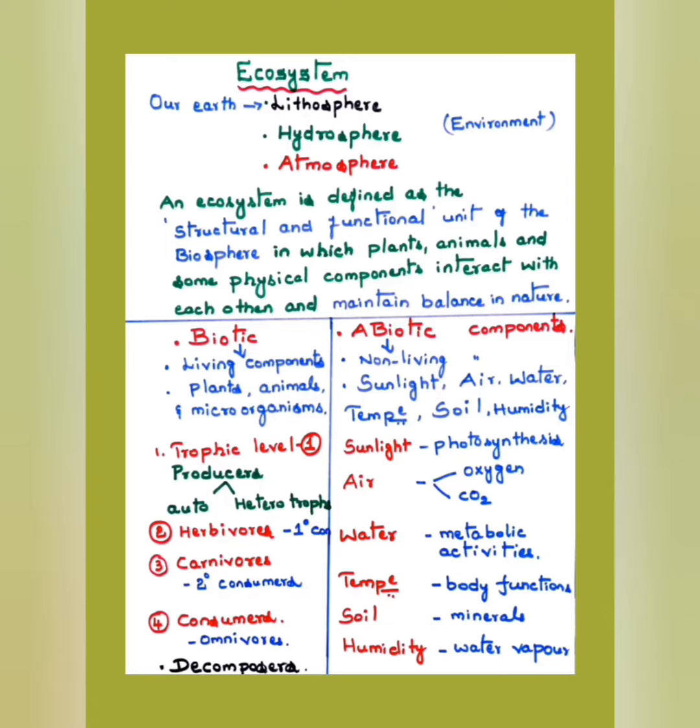On the fourth trophic level, the consumers are omnivores. Omnivores feed on both plants and animals. Omni means all, vores means eater. So they eat everything. We human beings are a good example of omnivores, of course leaving aside the non-vegetarians. Other examples of omnivores are cats, peacocks, and dogs.